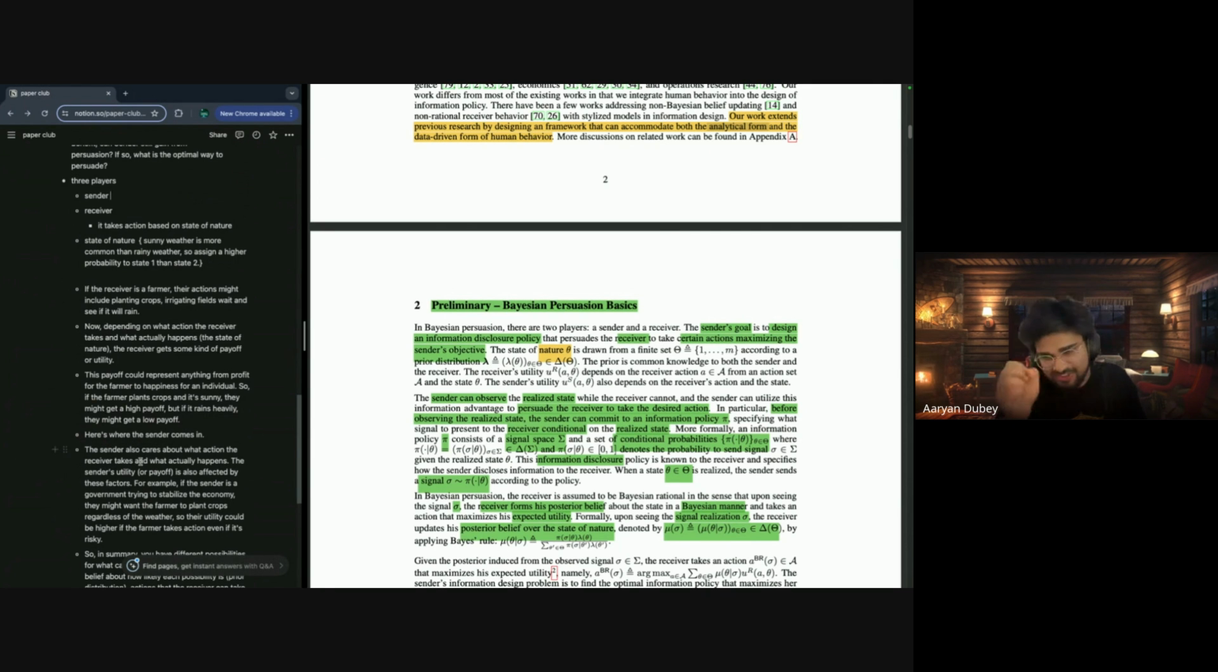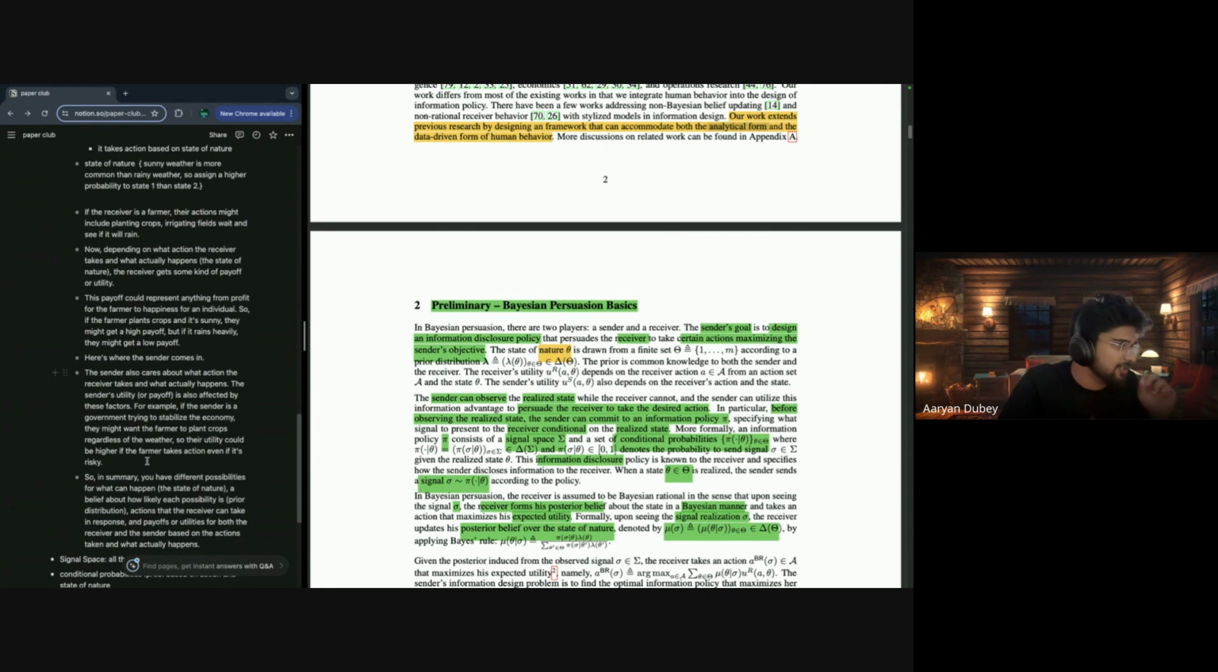So here is where the sender comes in. The sender also cares about what action the receiver takes and what actually happens. So the sender's utility or payoff is also affected by these factors. For example, if the sender is a government trying to stabilize the economy, they might want the farmer to plant crops regardless of the weather.